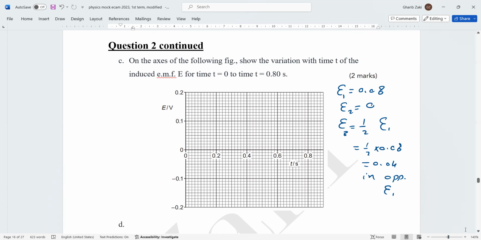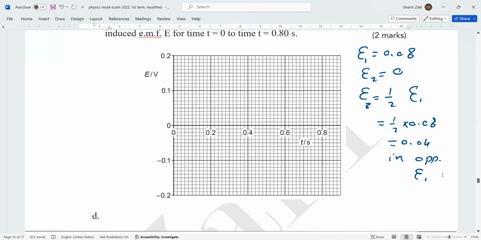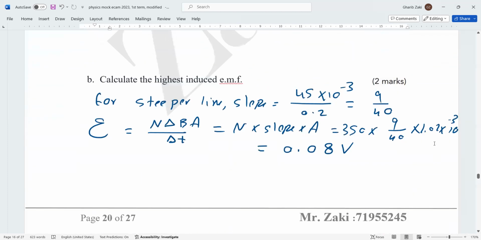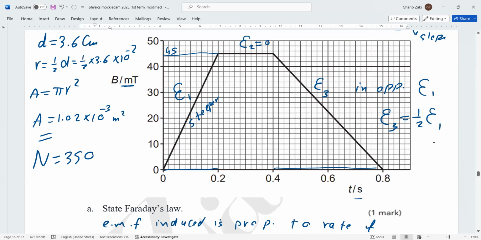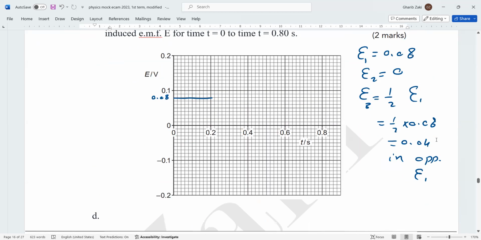Now we draw this figure. 0.8, each one line. So this is for the first 0.2 seconds, then we draw a horizontal line here at 0.08 volt. And then from 0.2 until 0.4, it is horizontal, it is 0. So from 0.2 to 0.4, EMF is 0.